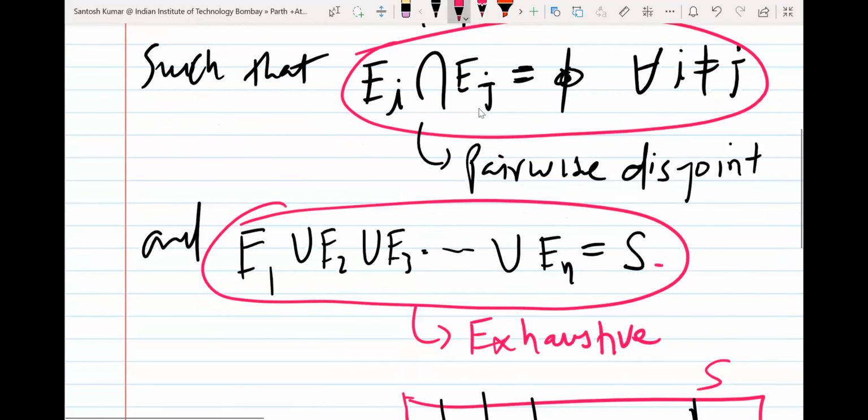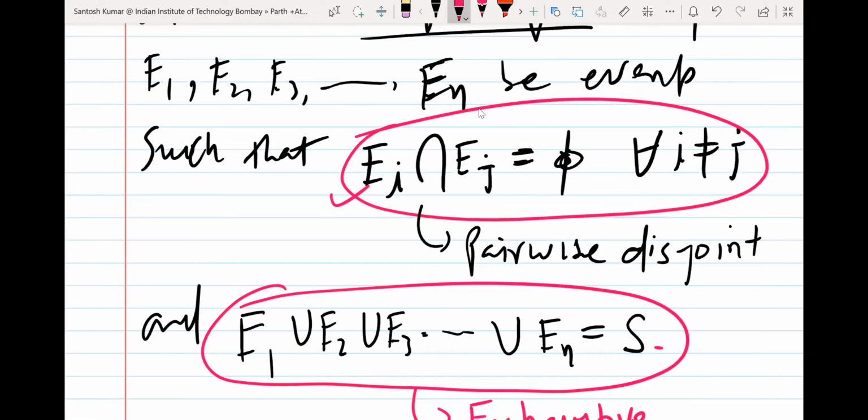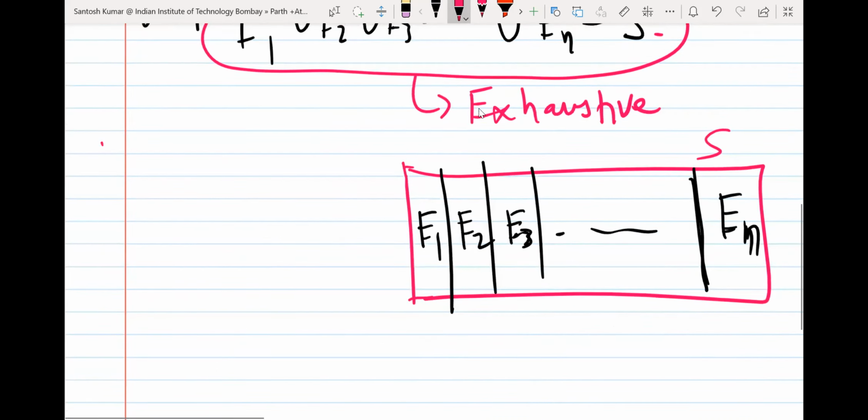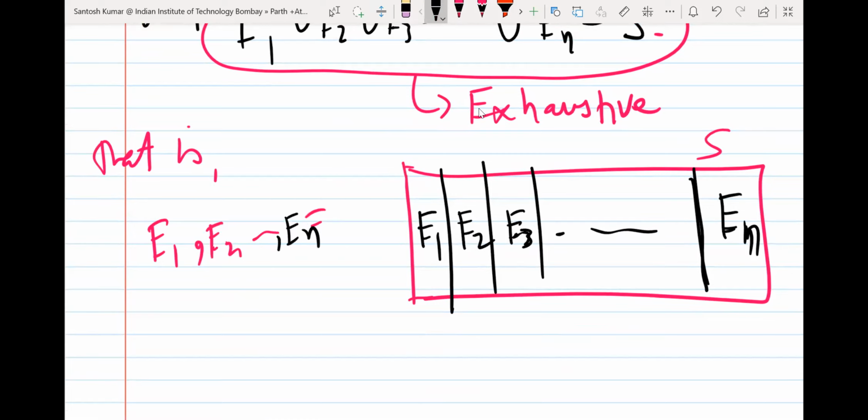So actually, in other words, these two properties we also say partition. We can also say that E1, E2 up to En, okay, En form a partition of sample space.